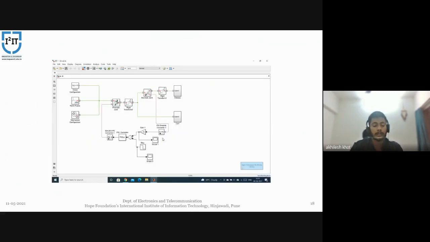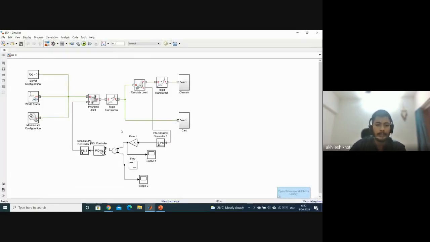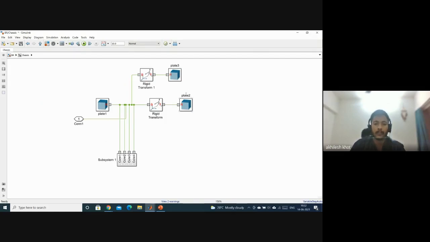We have prepared some simulation based on our project, so I will explain that in the simulation. As you can see, it has a chassis and a cart. Basically the chassis is the upper part of the robot body. It has three portions, plate 1, plate 2 and plate 3, and all these portions are connected with the help of rods that are included in the subsystem. We have used a rigid transform module to connect the rods and plates together.